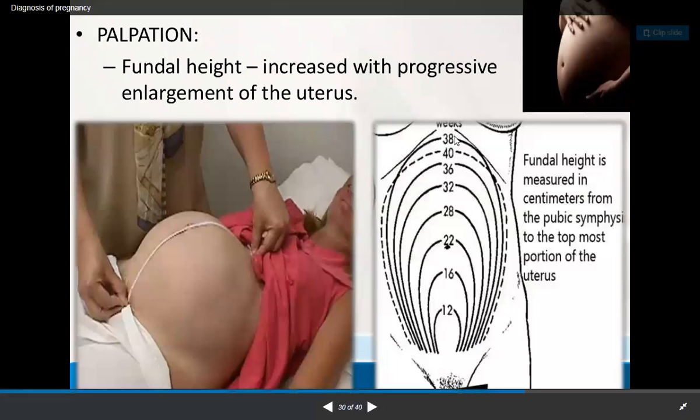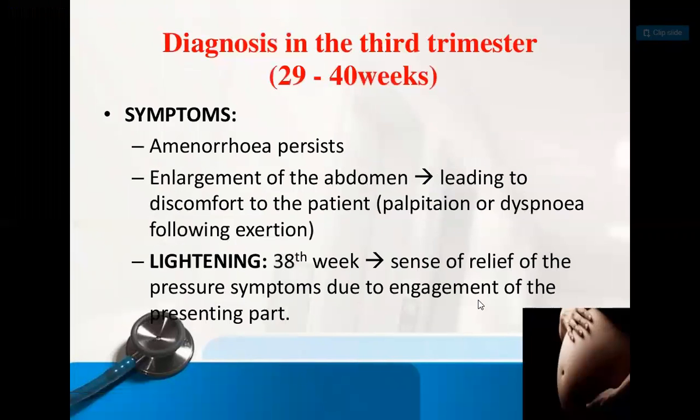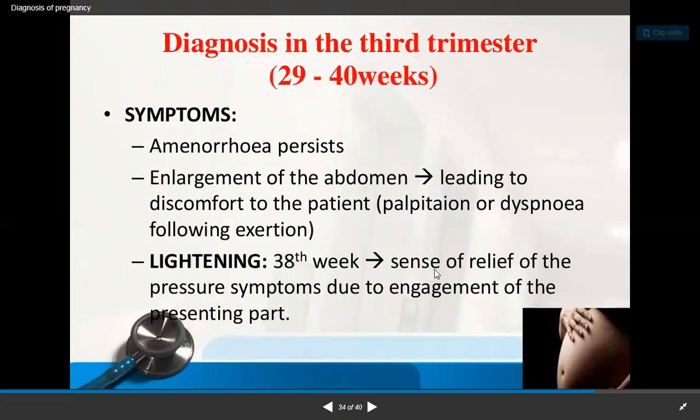See, at 38 weeks, the uterus reaches the diaphragm over here. At 38 weeks, the height of the uterus is over here. But at 40 weeks, it goes downward. So definitely the female feels comfort. That is called lightening because it gives a little bit of comfortable feeling to the mother, because the engagement has taken place. That's why the female feels comfortable. That is called lightening, while it is still 38 weeks. And what is the reason behind it? Because the pressure has become less.